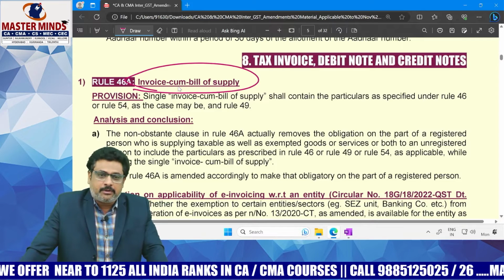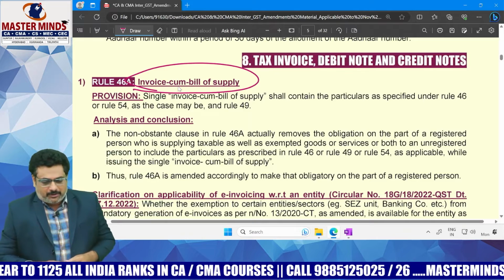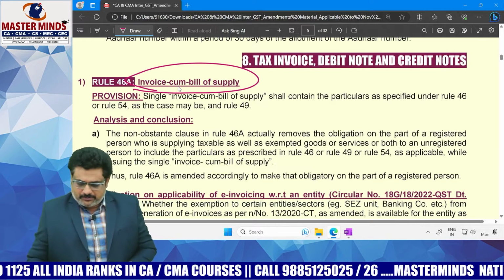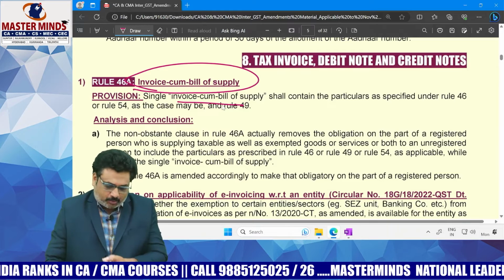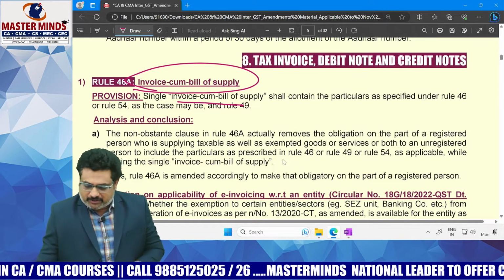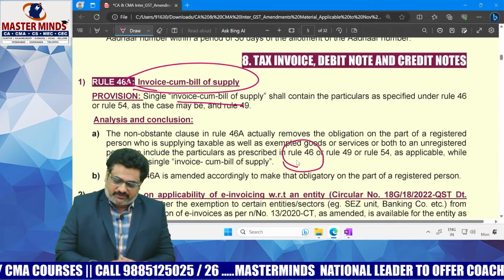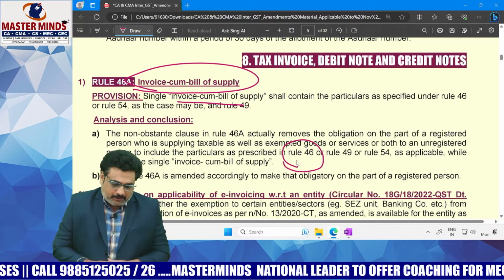That is the point we already know. But now what is the amendment? Now the amendment is that whatever document you issue, that is a single invoice cum bill of supply, it shall contain the particulars that are specified in rule number 46 and rule number 54.